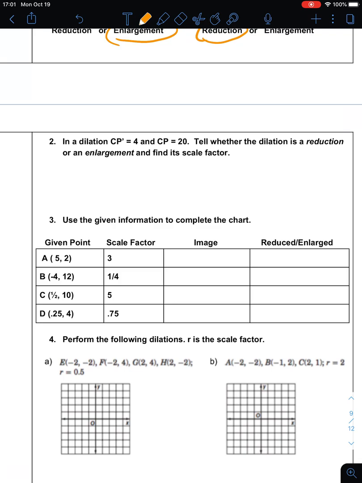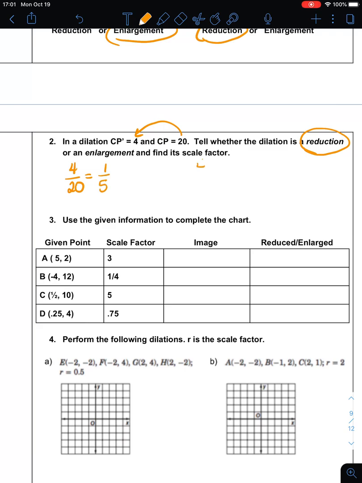In a dilation, CP prime equals 4 and CP is equal to 20. Those are our corresponding sides. Tell whether the dilation is a reduction or enlargement and find its scale factor. Again, it is new, which is 4, over old, which is 20. You can see that it shrunk. It went from being 20 to being 4, so it has to be a reduction. So it's 4 over 20, which reduces to 1 over 5.